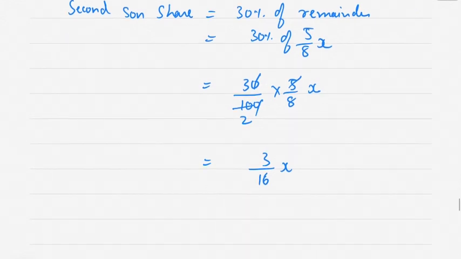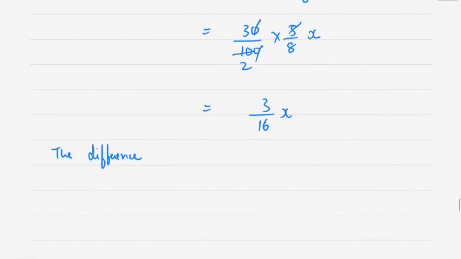Now the difference of the sons' shares is rupees 4,200.